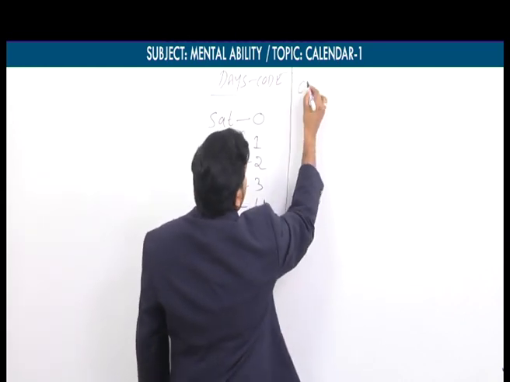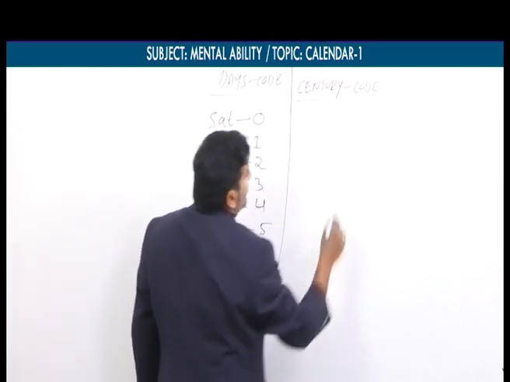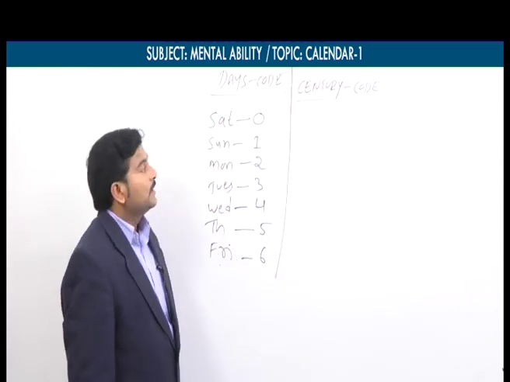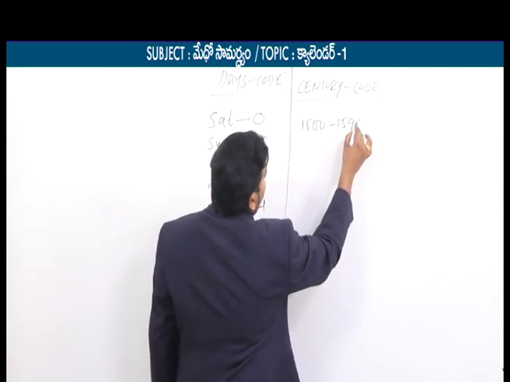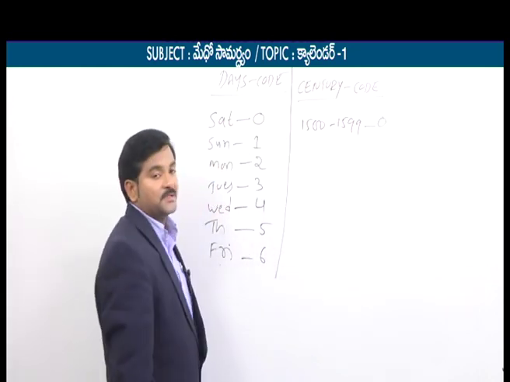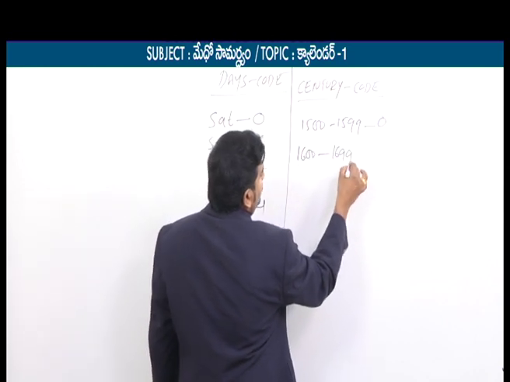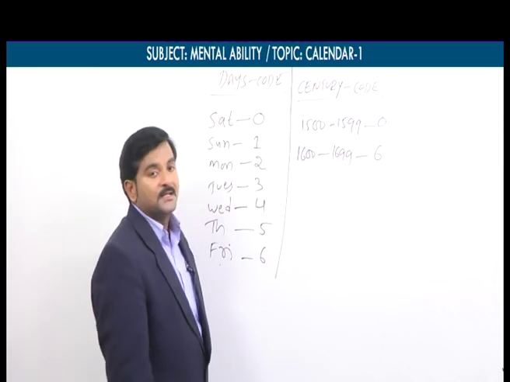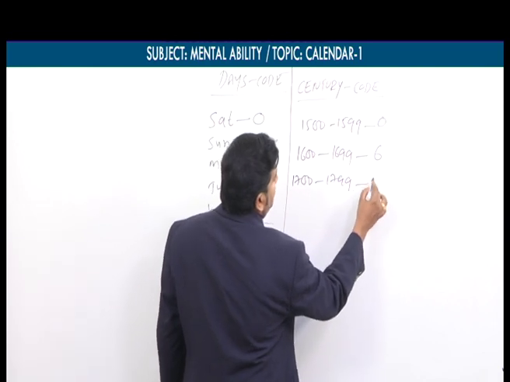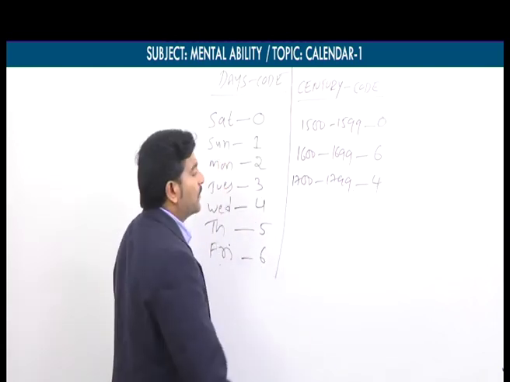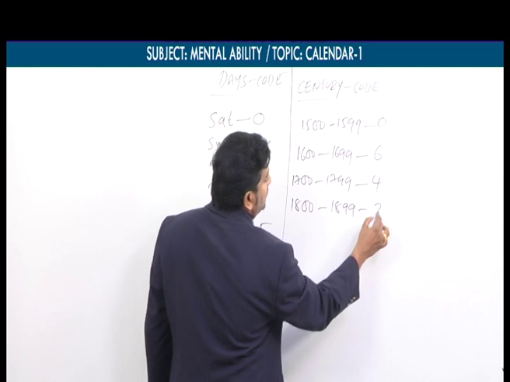Similarly, we have century years, each with a particular code. So if the given year lies between 1500 to 1599, then the code must be 0. If the given year lies between 1600 to 1699, the code is 6. Similarly, if the given year lies between 1700 to 1799, then the code must be 4. If the given year lies between 1800 to 1899, the code is 2.